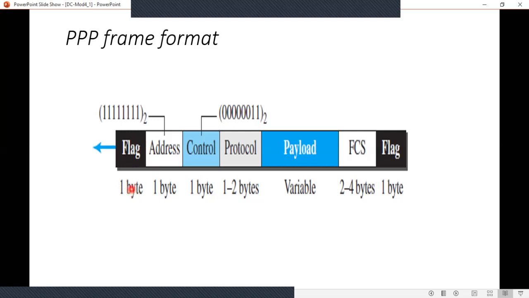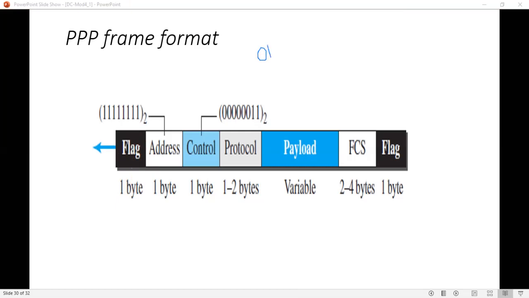The flag field usually uses the pattern 0 followed by six 1s, and then again a 0. This is the flag. Usually this flag is used.